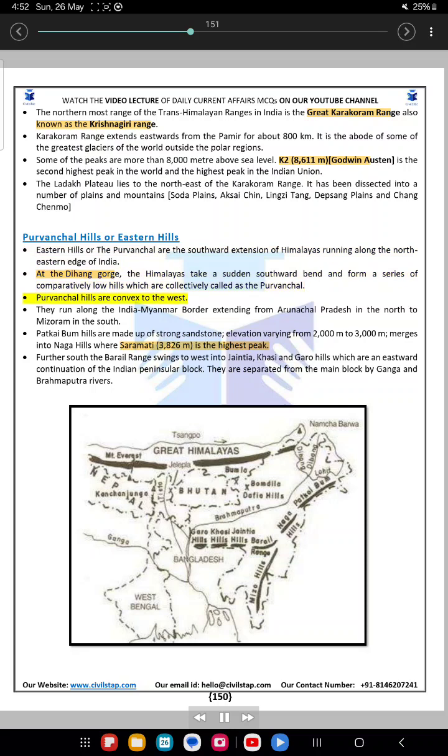Purvanchal Hills are convex to the west. They run along the India-Myanmar border, extending from Arunachal Pradesh in the north to Mizoram in the south. Patkai Bum Hills are made up of strong sandstone, with elevation varying from 2000 meters to 3000 meters, and merge into the Naga Hills, where Saramati, 3826 meters, is the highest peak. Further south the Barail range swings to the west into the Jaintia, Khasi and Garo Hills, which are an eastward continuation of the Indian peninsular block. They are separated from the main block by the Ganga and Brahmaputra rivers.